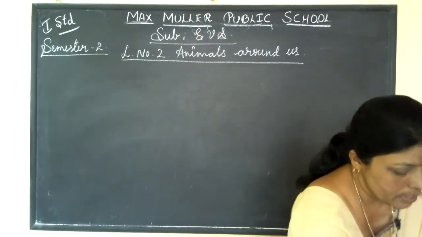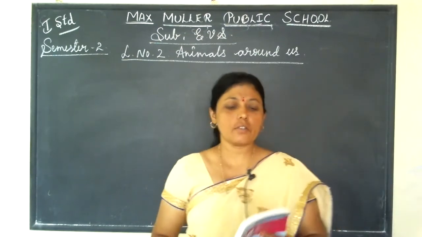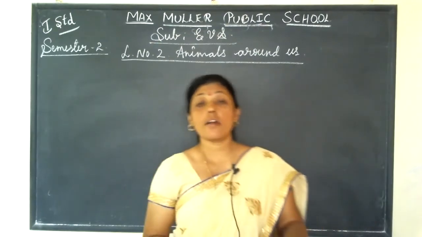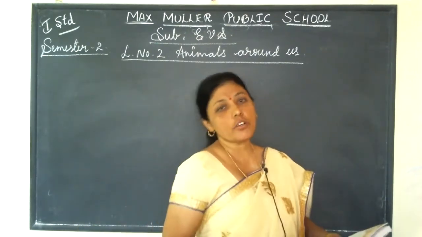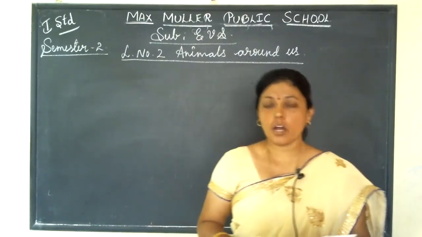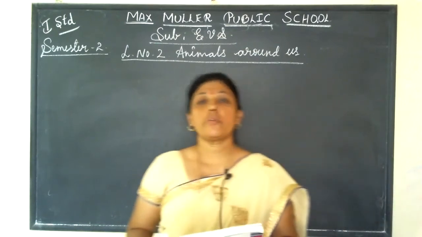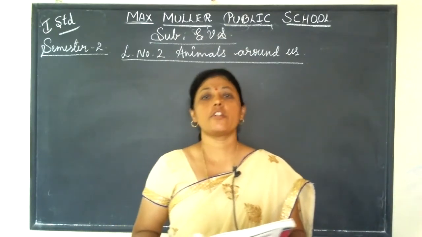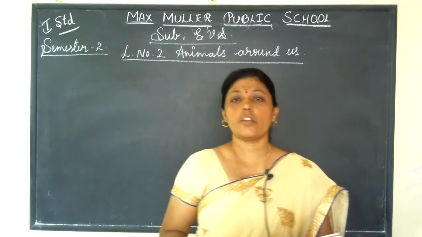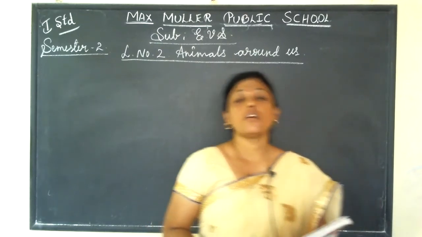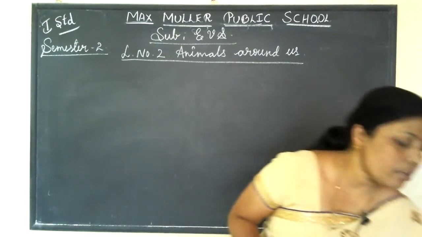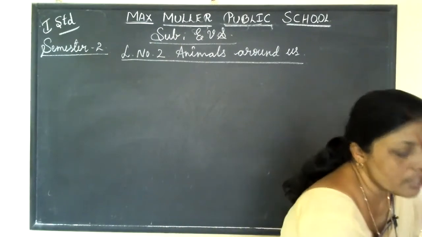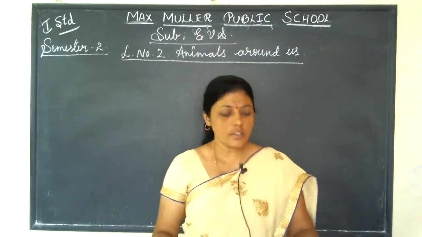Today in this class we are starting a new lesson, lesson number 2, animals around us. In the previous class we learnt about plants around us, isn't it children? We learnt different types of plants and different parts of plants already. Now we are seeing animals around us. Different types of animals, their homes and their babies we will see in this class.